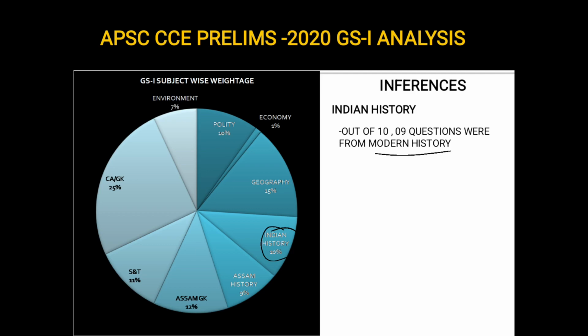You can leave out some topics from ancient or medieval Indian history, but from modern Indian history, that is from the freedom struggle, you cannot ignore the important topics, because most of the questions from Indian history will come from the Indian freedom struggle. Otherwise from ancient